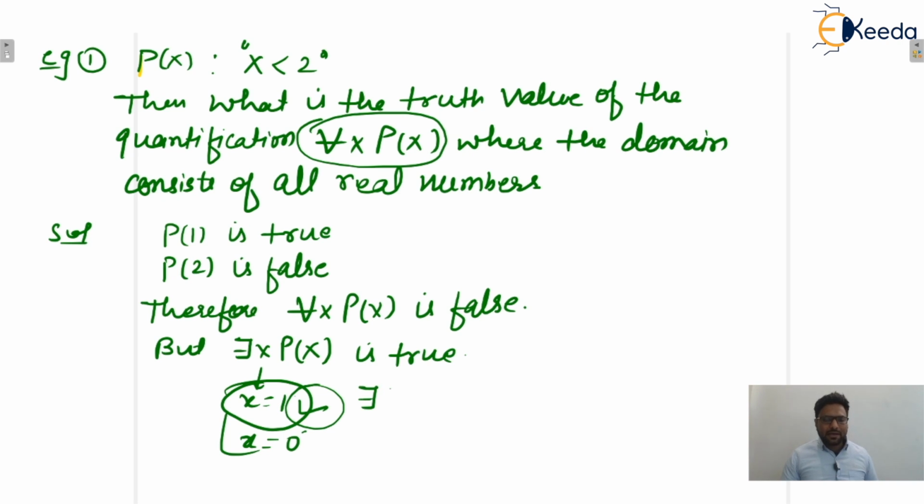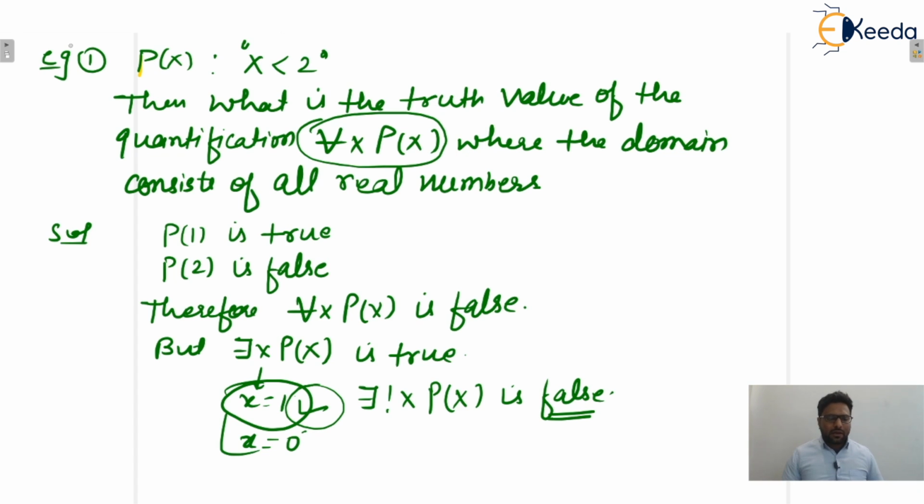But what about the uniqueness quantifier? It is true when the statement is true for exactly one x. This is not true for exactly one x. This is true for various x's, so we can say that this one is false. Can we say that or not? Tell me, guys. So the uniqueness quantifier will be true only when the statement is true for exactly one value of x. I hope this one is clear to everyone. Can we proceed further?